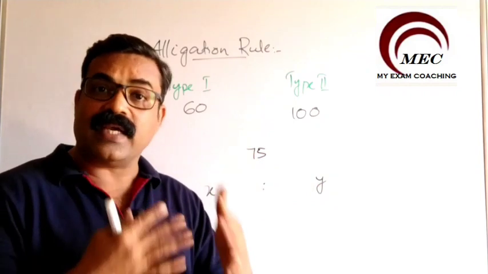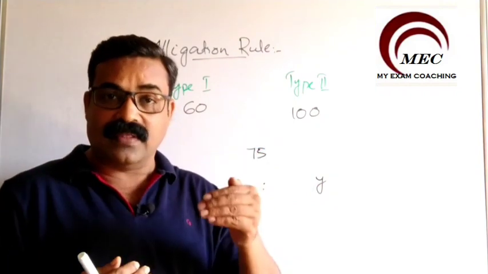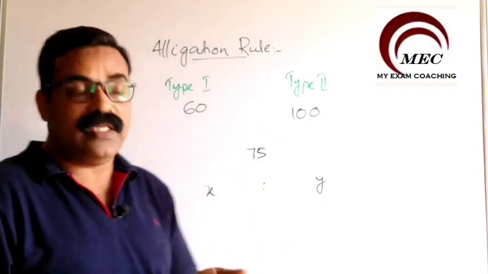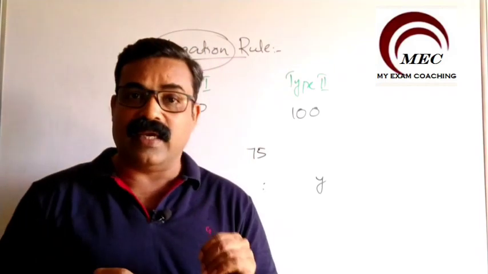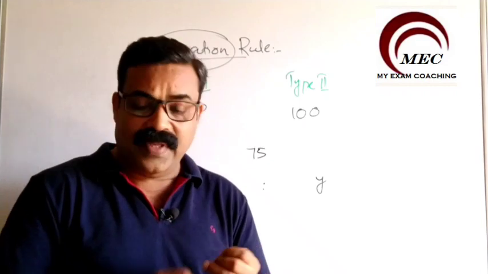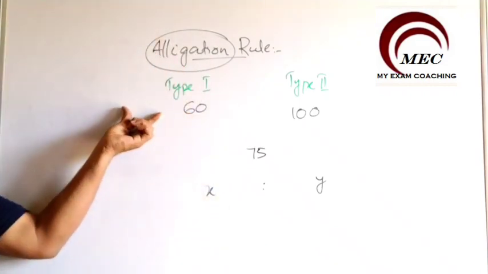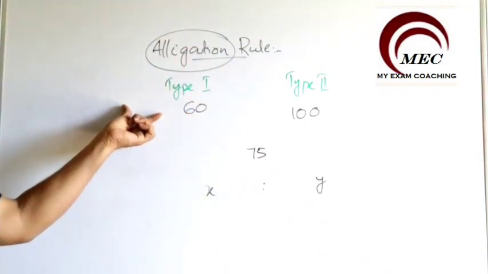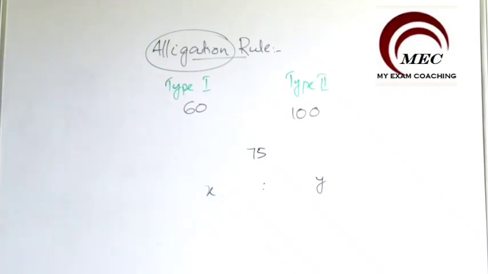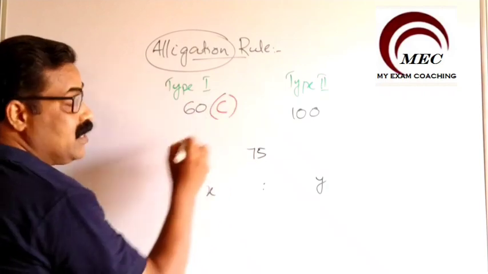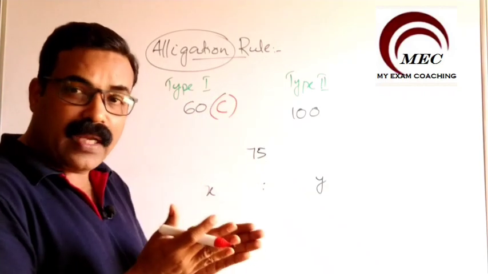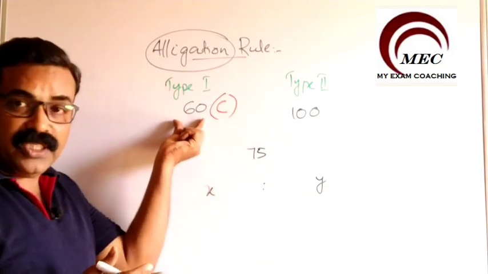To find out this x is to y, we have a method, a rule. That rule is called the alligation rule. Now let us see what that rule is. This type 1 mango is cheaper, so let me take this as C. C stands for cheaper mango, 60 rupees per kg.